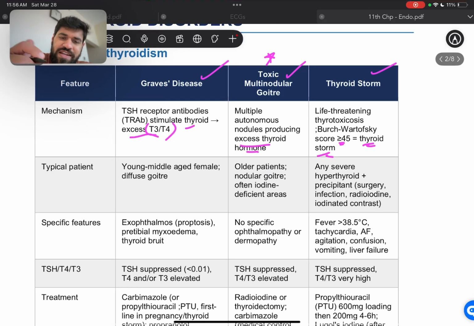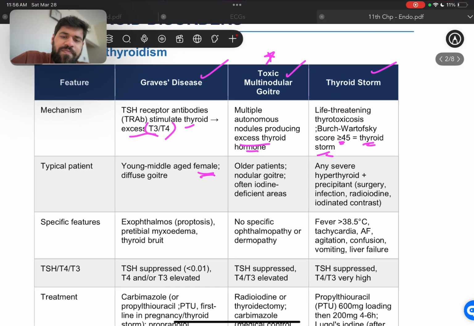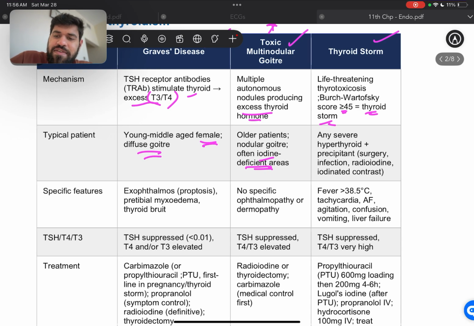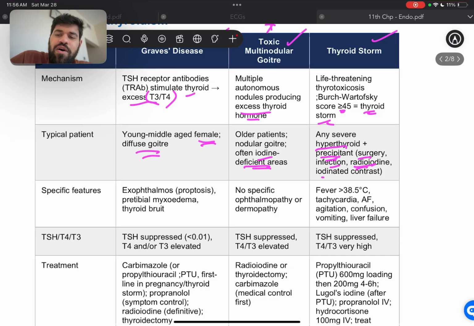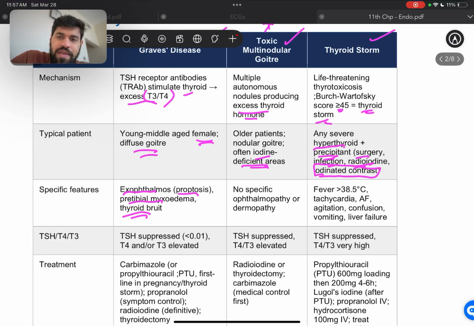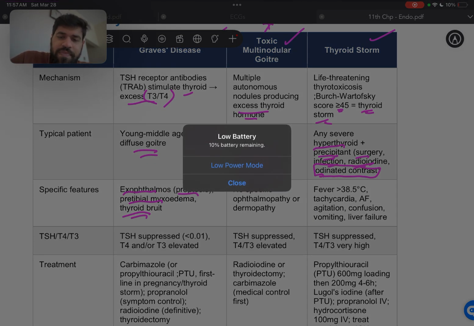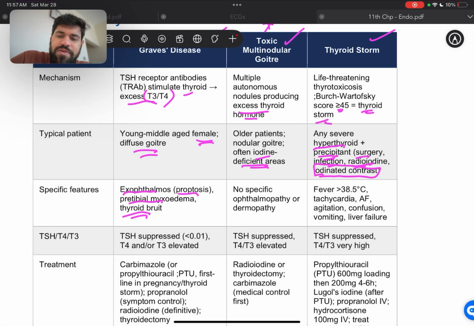Now, the typical patient for Graves' disease is going to be young middle-aged female with a diffuse goiter, whereas for TMG it's going to be older patients with nodular goiter, often in iodine deficient areas. Thyroid storm is going to be any severe hyperthyroid plus a precipitant such as surgery, infection, radioiodine, or iodinated contrasts. Special features for Graves' disease are exophthalmos or proptosis, pretibial myxedema, and thyroid bruit. Whereas for TMG we don't have any specific ophthalmopathy or dermopathy.